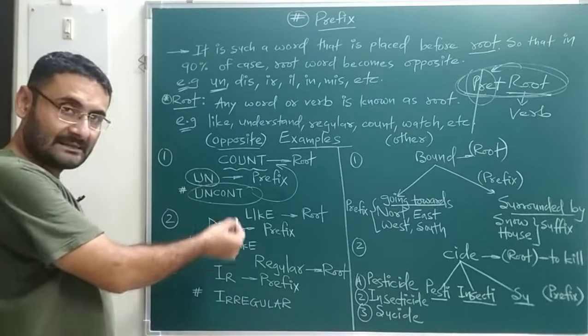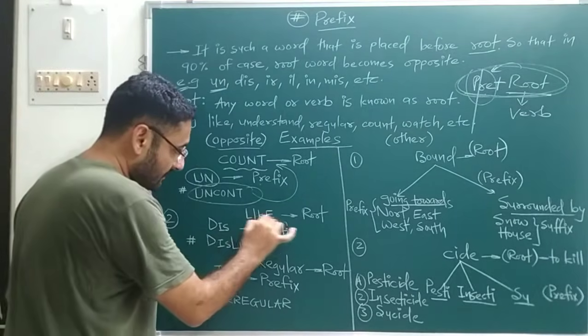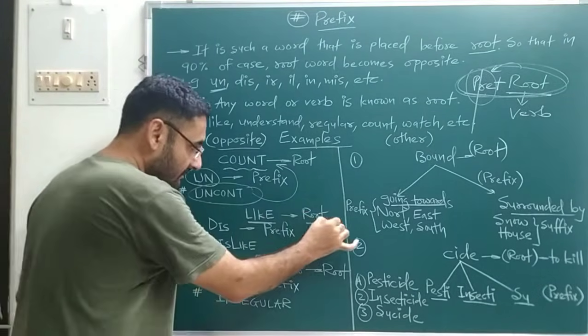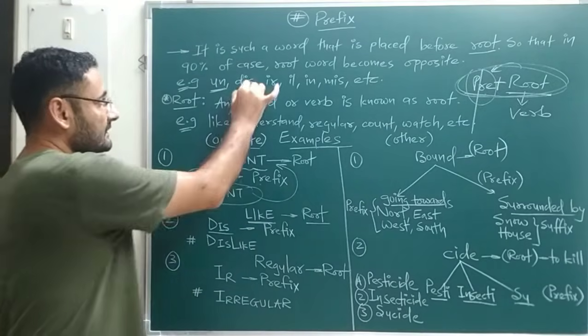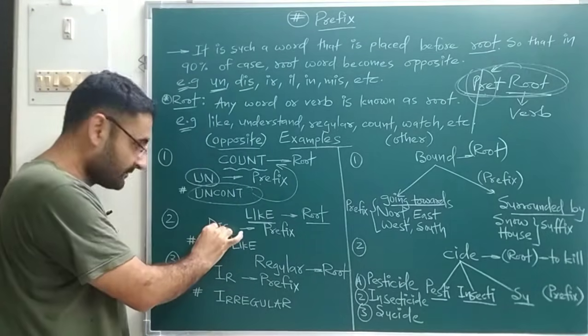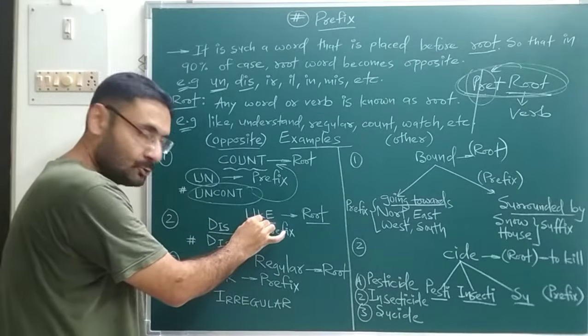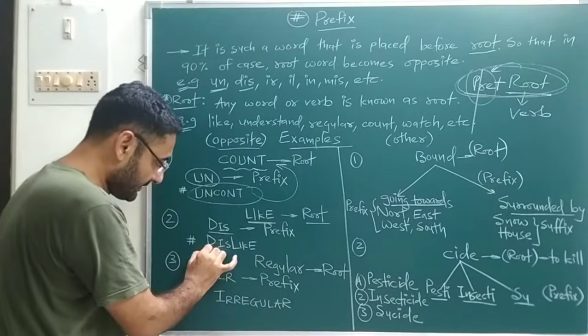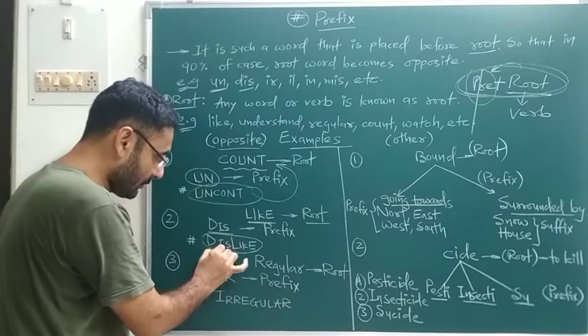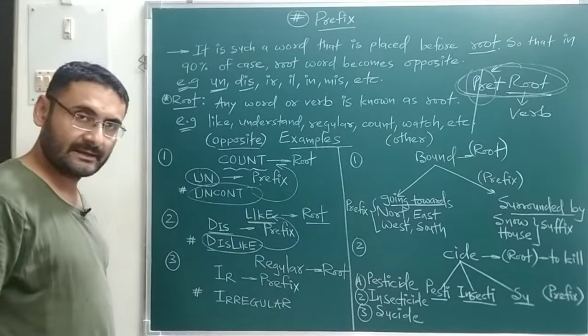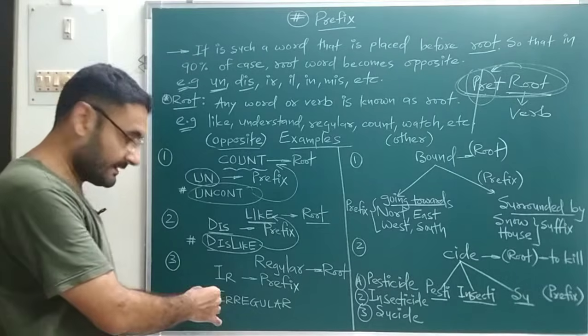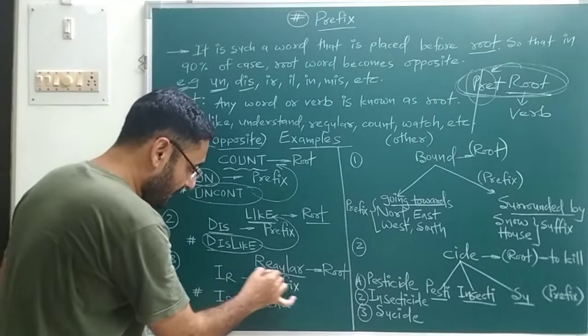Next example, like, that is the root. Now the next prefix, dis. Prefix plus root, dislike. So I have written dislike. Dislike is the opposite word of like. Okay. Last we will take the root word regular.